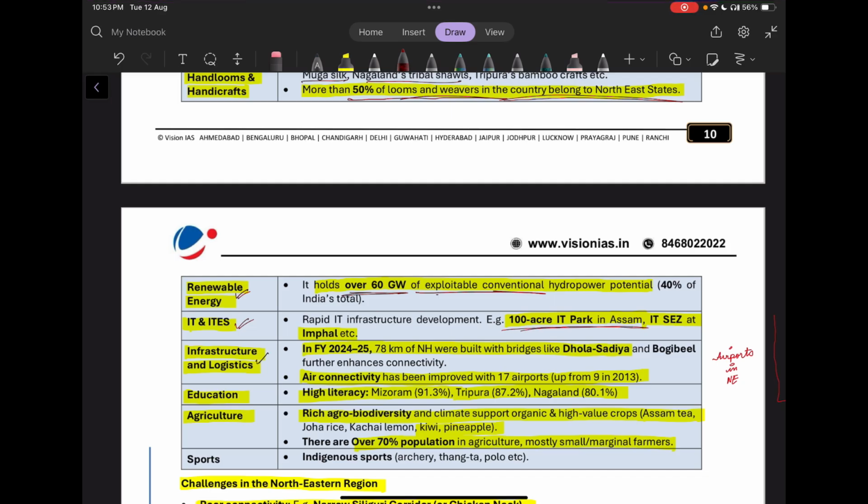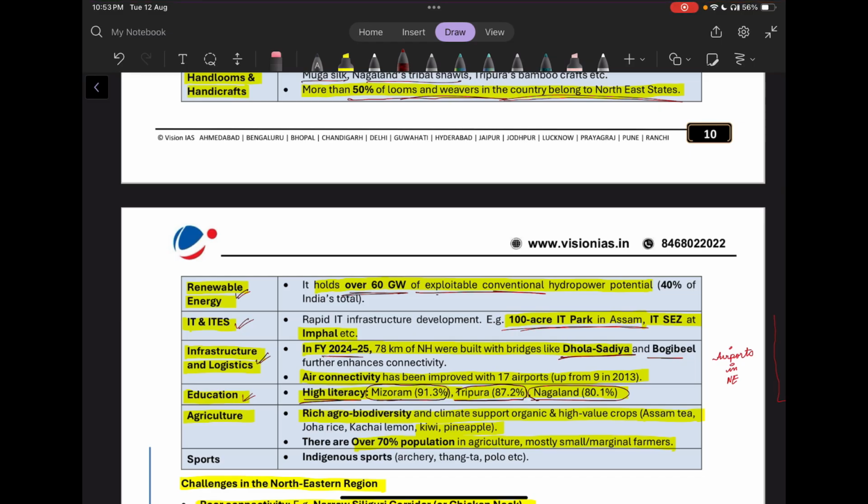Then in the infrastructure and logistics sector, in 2024-2025, 78 kilometers of national highways were built with bridges like the Dhola Sadiya and Bogibeel, which has enhanced the connectivity. Then in the education sector, you can write that there is high literacy. Mizoram's literacy rate is around 92, Tripura is around 88, Nagaland is almost 80.